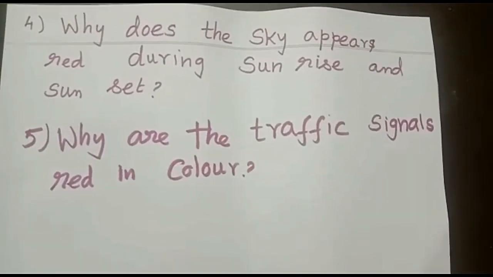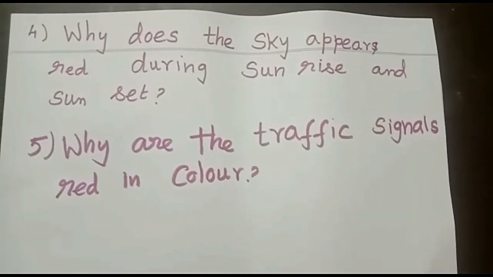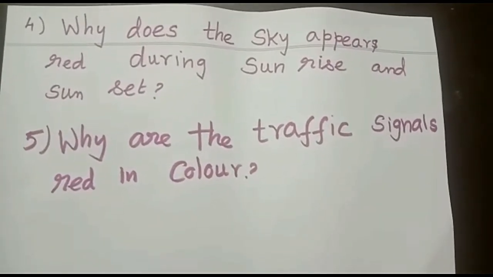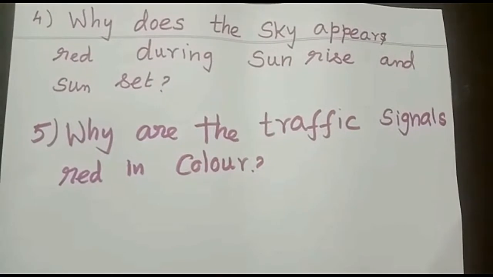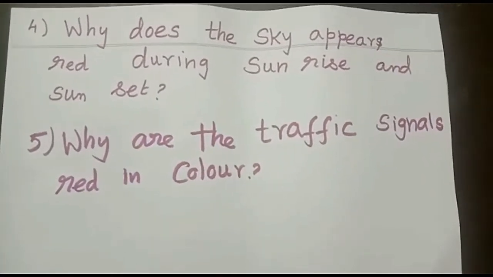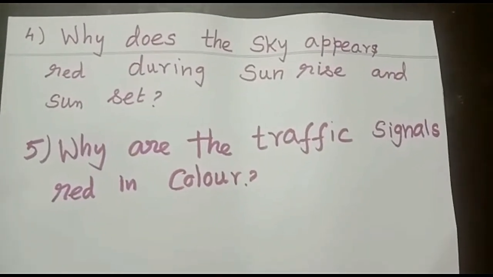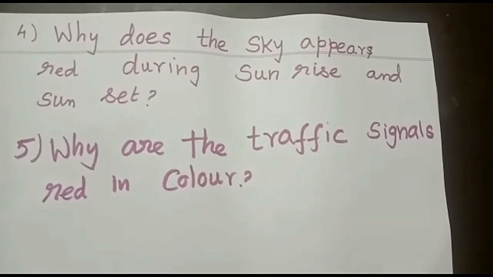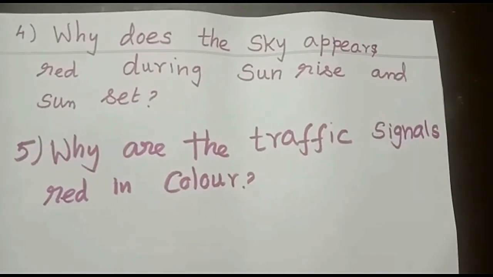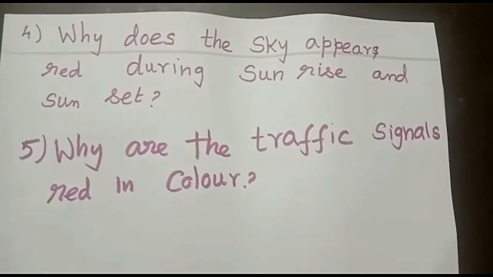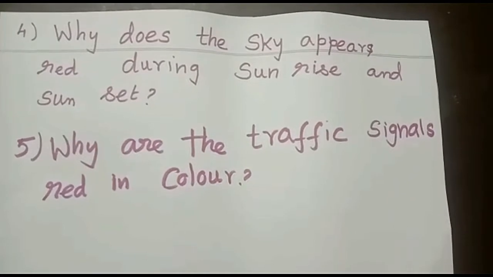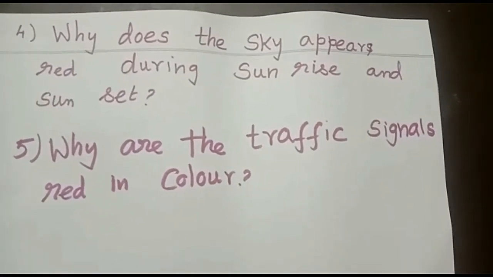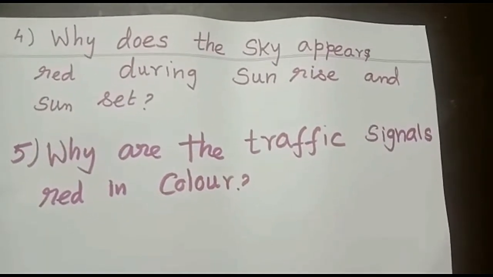Why are the traffic signals red in color? Yes, red has the longest wavelength among all the colors. Due to Rayleigh scattering, it is scattered least. Most of the light gets through and can travel a longer distance. Even it can pass through rain, fog, dust, etc.